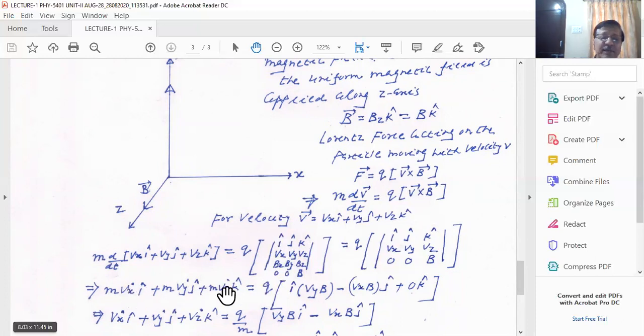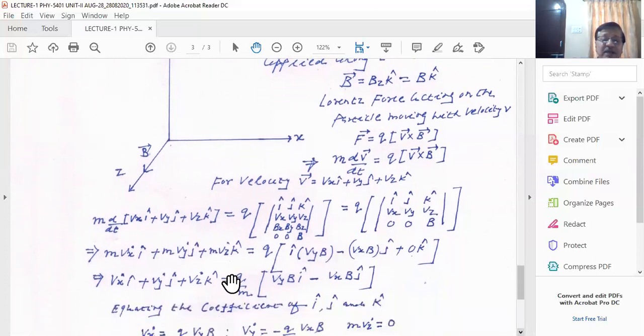So the left hand side is simple. d by dt of vx is vx dot. This dot indicates the time derivative of the velocity. Similarly, vy dot is a time derivative of velocity, and vz dot is a time derivative of velocity. So it is equal to q times (i vy B minus ...). This is known to you because you have to solve this determinant. So ultimately, you get vx dot i, vy dot j, vz dot k equal to q by m times the determinant result, because I divide by m on both sides.